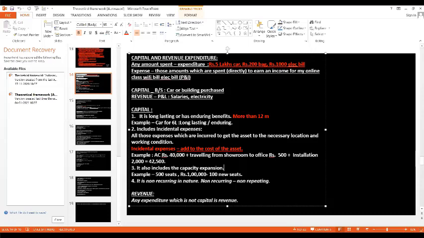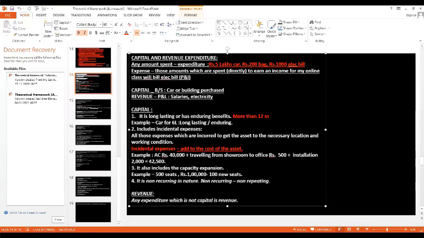Then the last one is that it is a non-recurring expenditure, non-repeating. Now let us come back to the first point. I told you that a car will have benefits for more than 6 months, like a car or building. Now you tell me, if we purchase a car or building, will we keep repeating it? No, ma'am. We can't keep repeating it. So that is why it is non-repeating or non-recurring in nature. It will not repeat frequently. It may repeat, but not frequently.